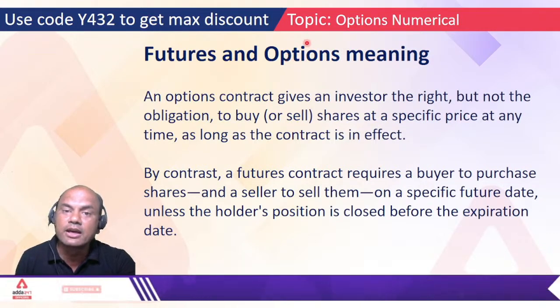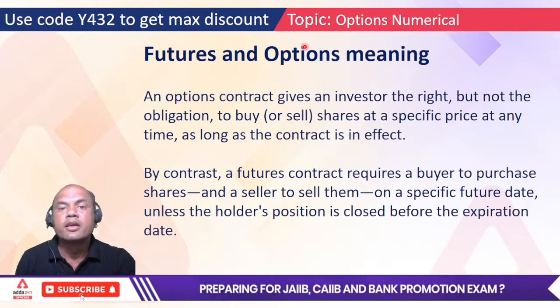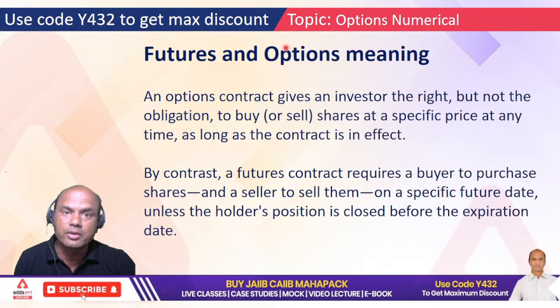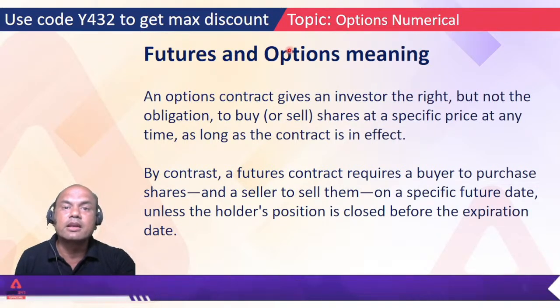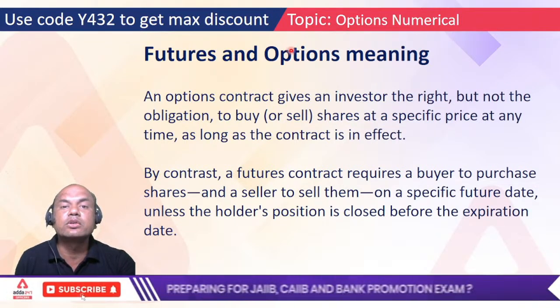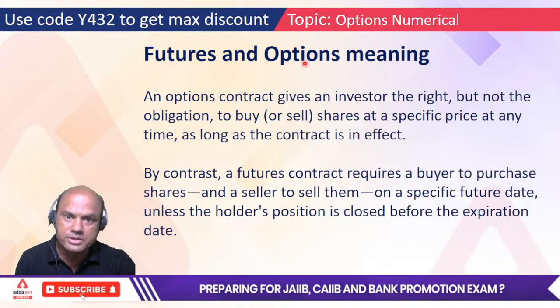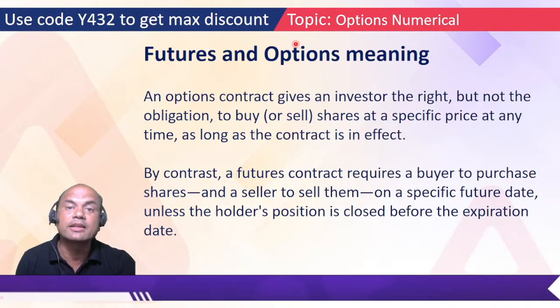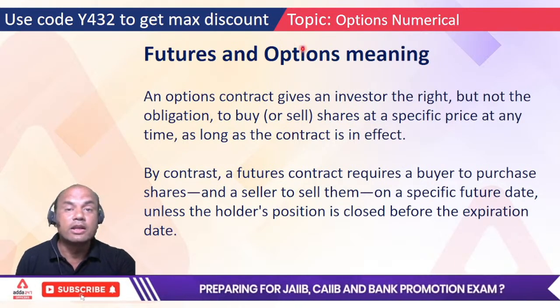Remember, now here comes the point of options. The option buyer, meaning when you buy the plot, you give him the token amount. The buyer has a right but not the obligation to buy that plot, or buy that option. But the seller has an obligation to sell that contract or sell that option. That is the difference between buyer and seller. Now I think you might have understood this concept of options.